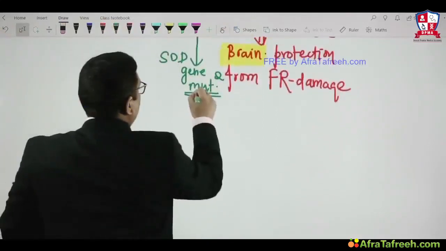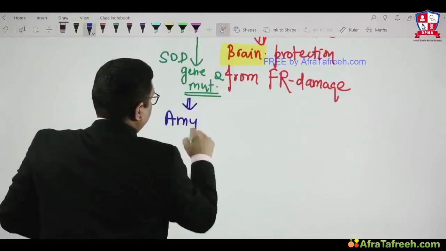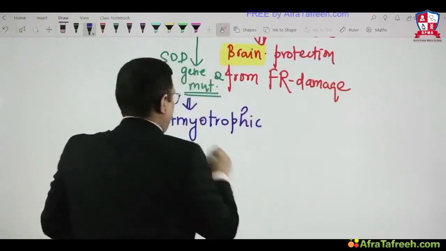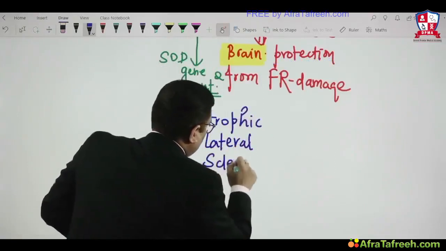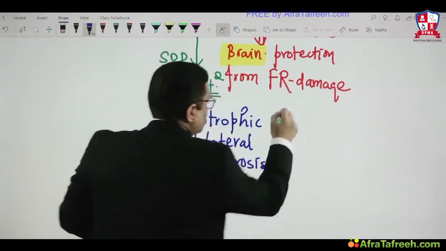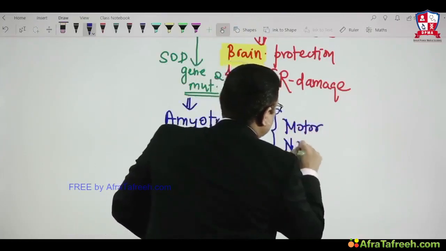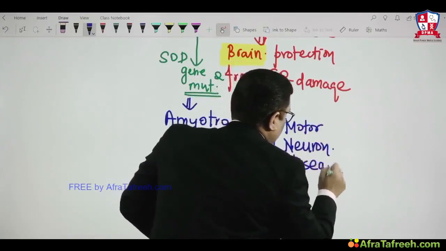Because of this mutation, which disorder will you see? Amyotrophic lateral sclerosis. So amyotrophic lateral sclerosis is an example of motor neuron disease. This motor neuron disease is because of SOD gene mutation, right?